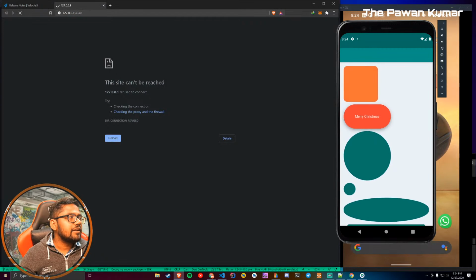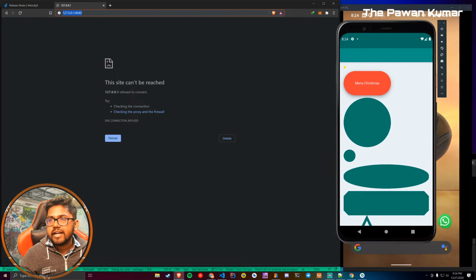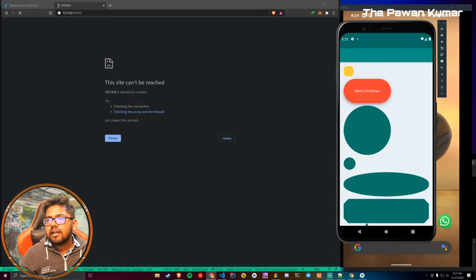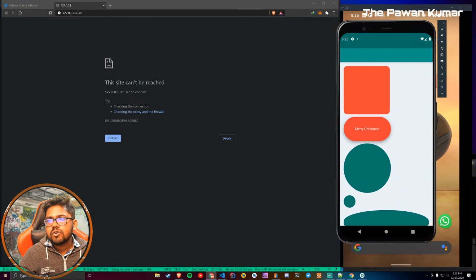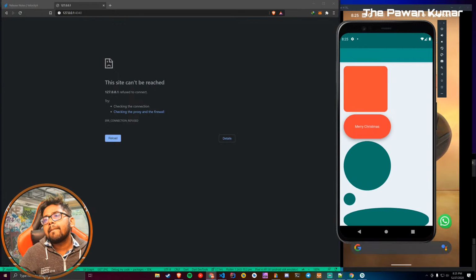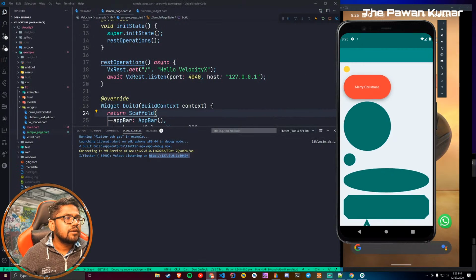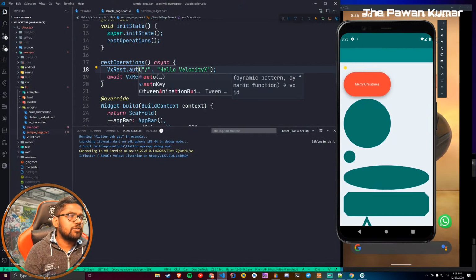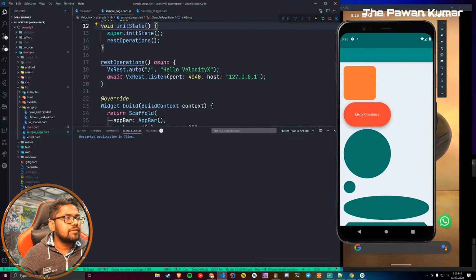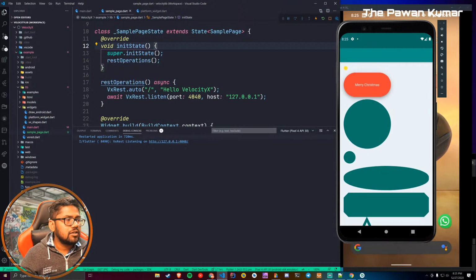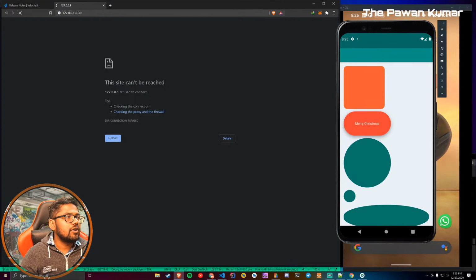Okay. Still not working. Why is it not working now? I'm really curious to know why it is not working anymore. Maybe what I'm doing here is, let's try with auto. Okay, I'll tell you what auto means, but let's try it out. Let's see if this is actually a problem or not, or if my route is wrong or what.